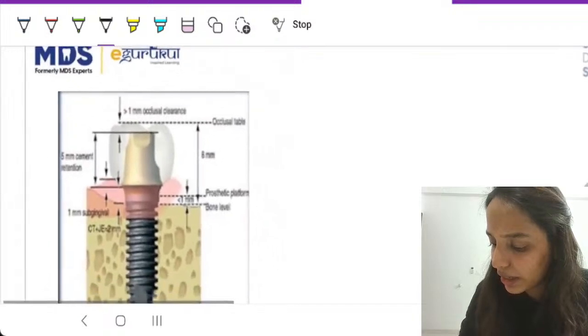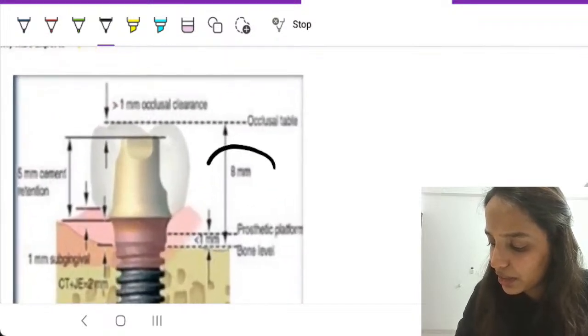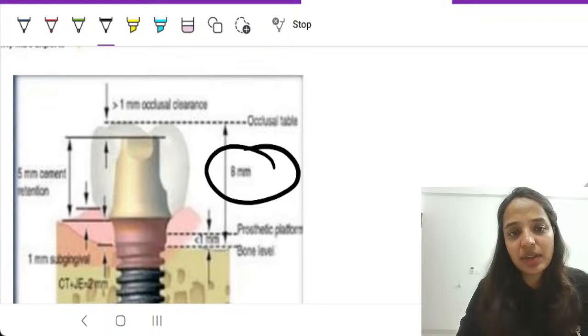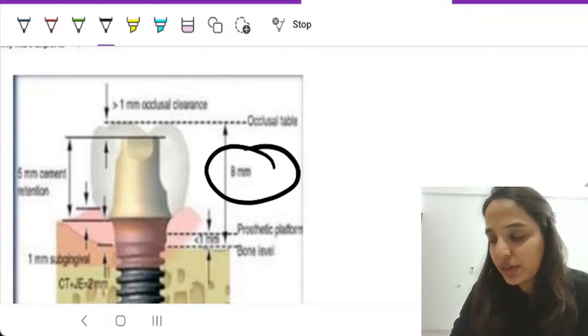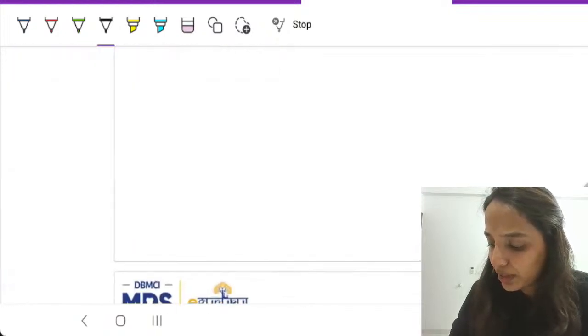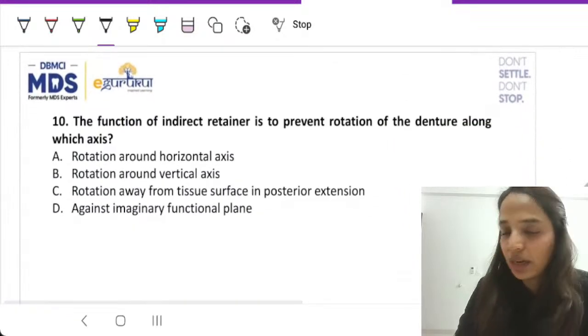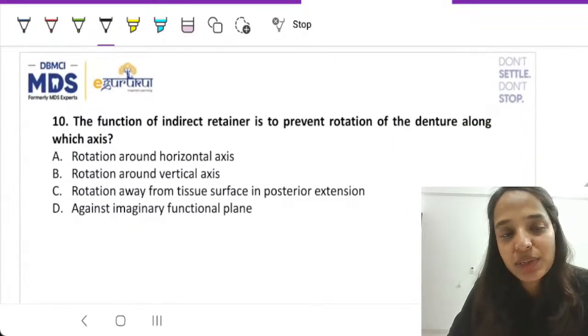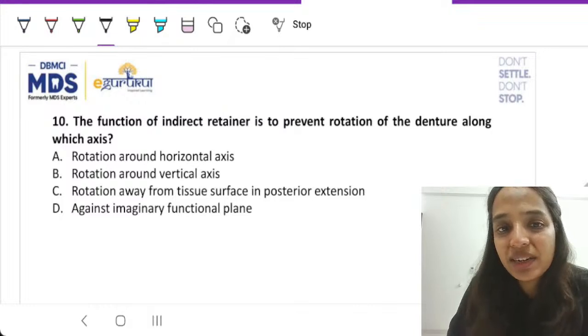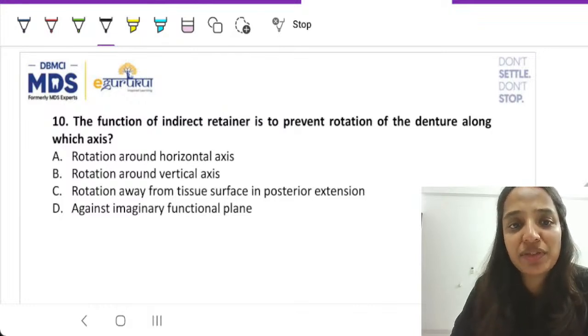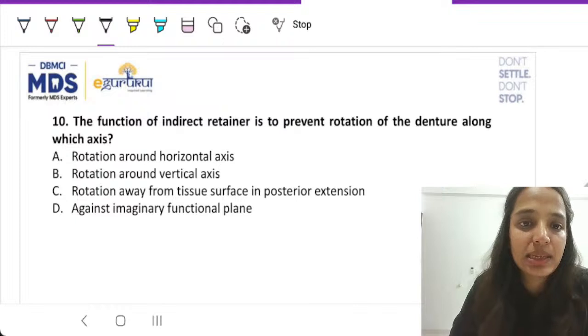See, this is an image from MeSH where it has been established that 8 millimeter is the height that is required for FP1. Now, let us go to our next question. This is something that I wanted to discuss. The function of indirect retainer is to prevent rotation of denture along which axis?